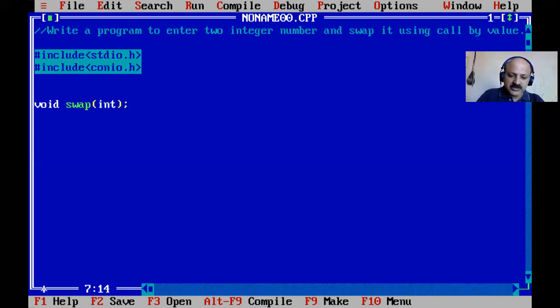That is known as a declaration. There are three main elements of UDF: declaration, calling, and definition. Declaration is before the main, calling is inside the main, and definition is after the main function. You have to write that, and that is known as the sub program section.